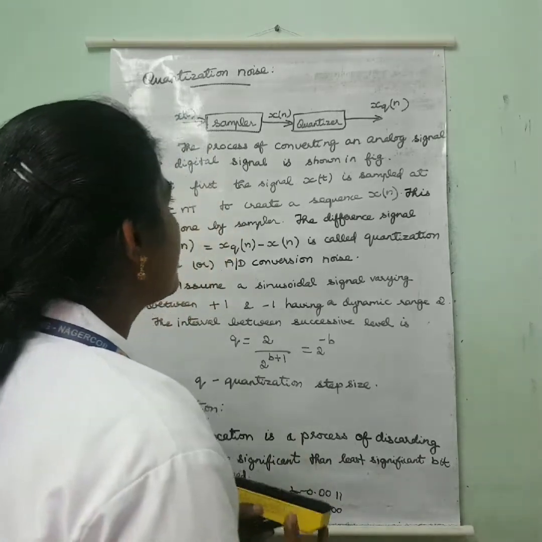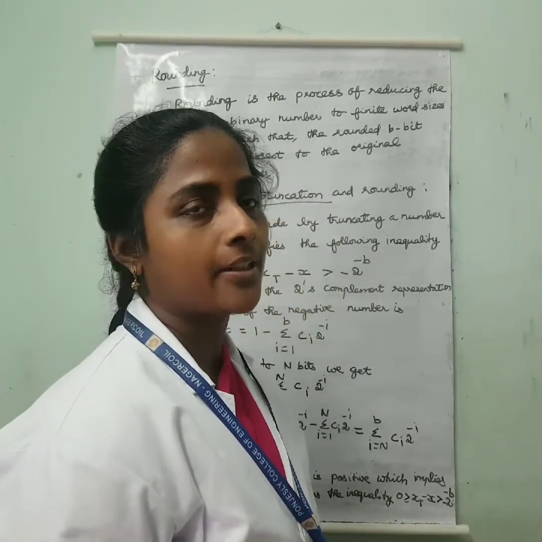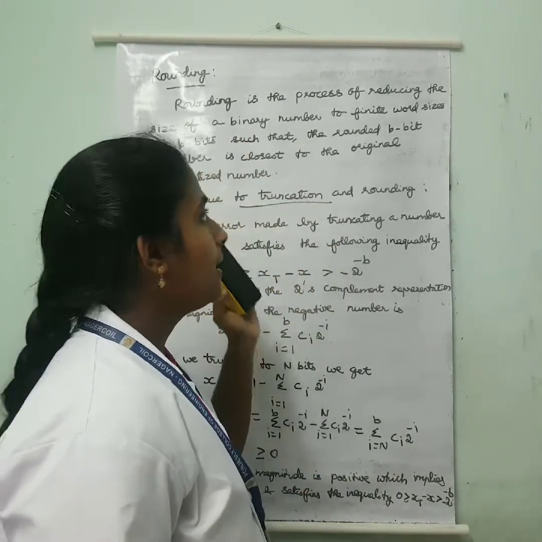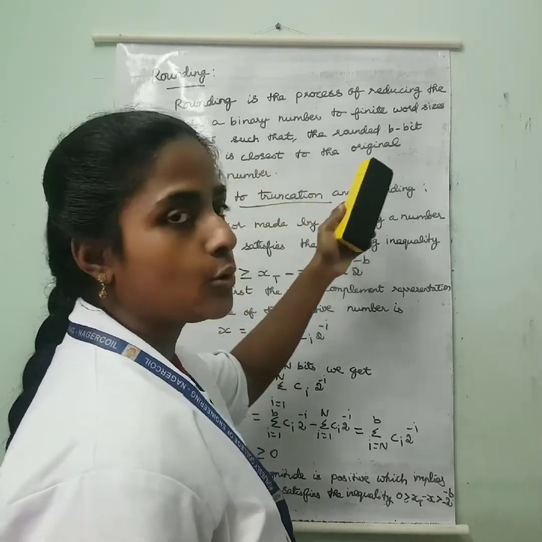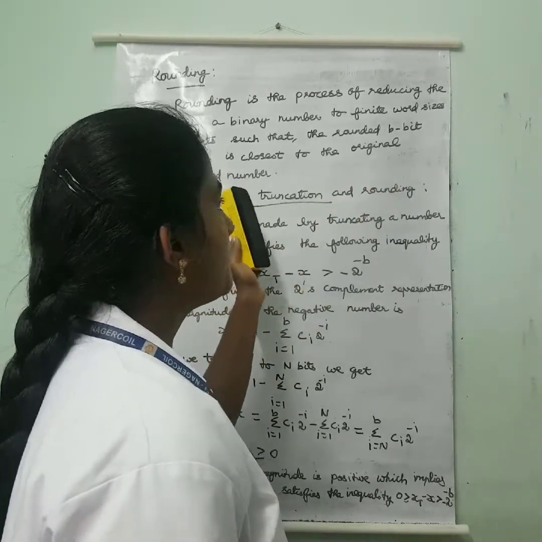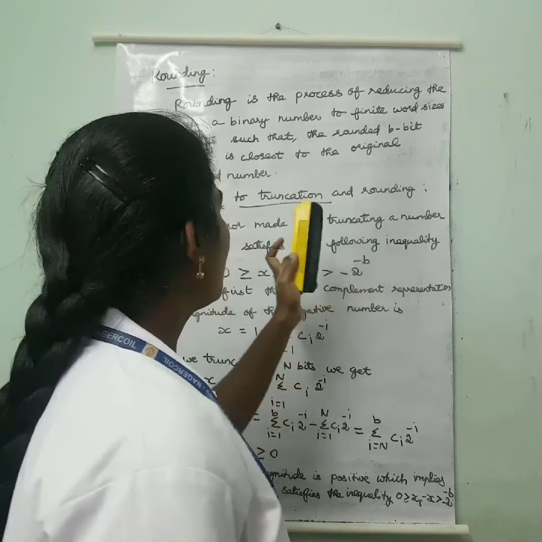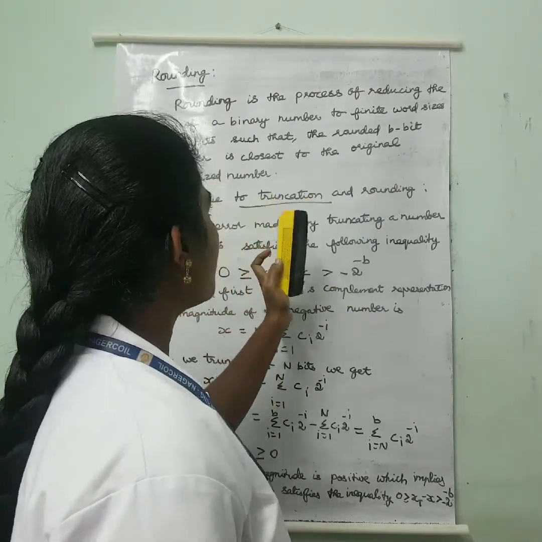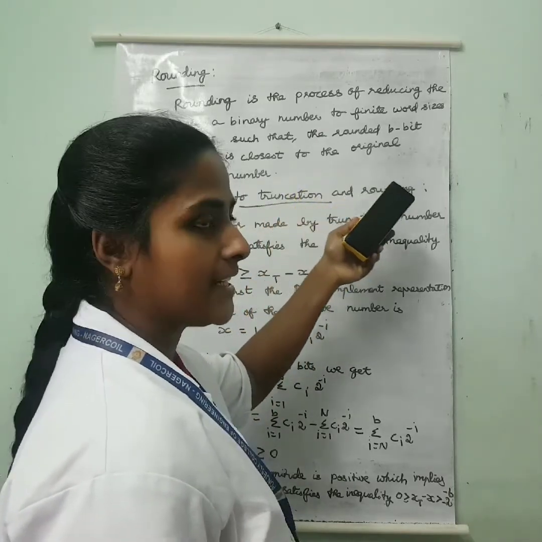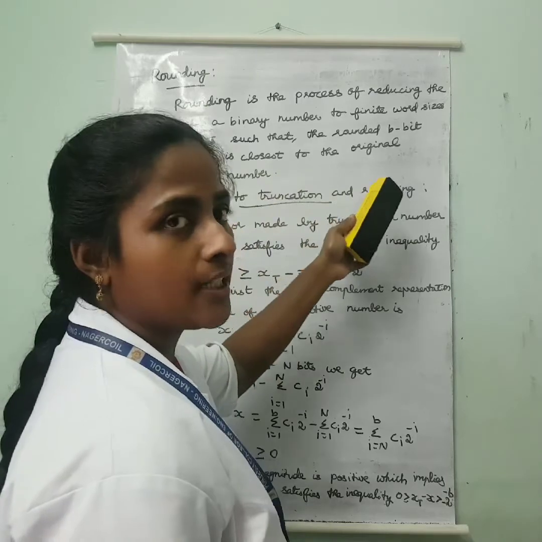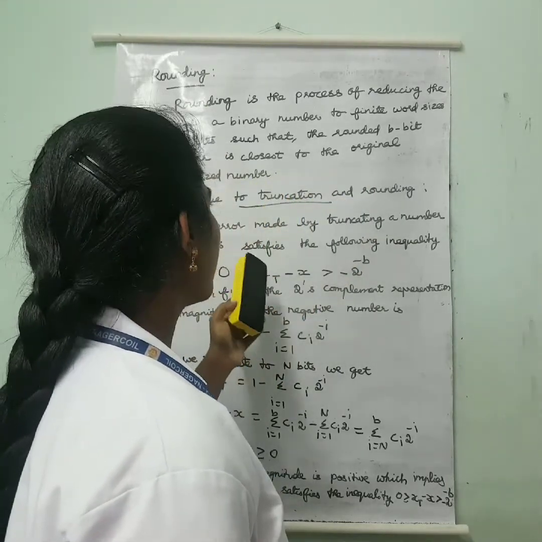Next we can see about rounding. Rounding is the process of reducing the size of a binary number to a finite word size of b bits, such that the rounded b bit number is closest to the original unquantized number.